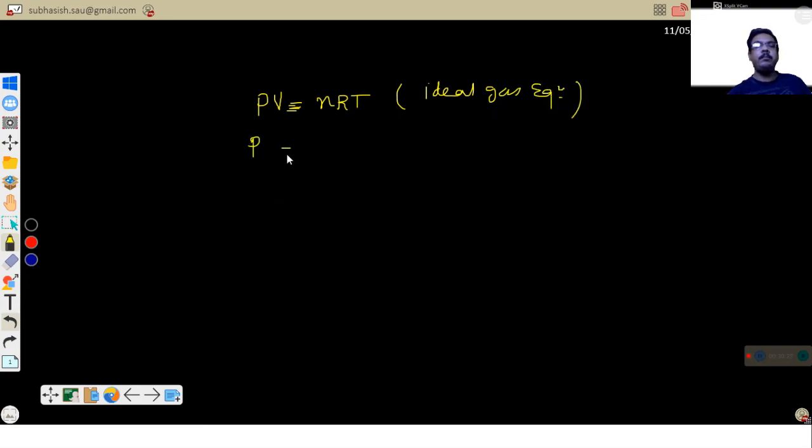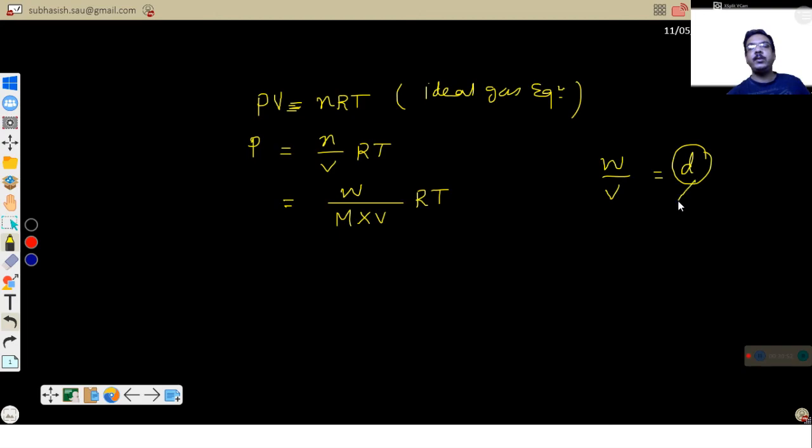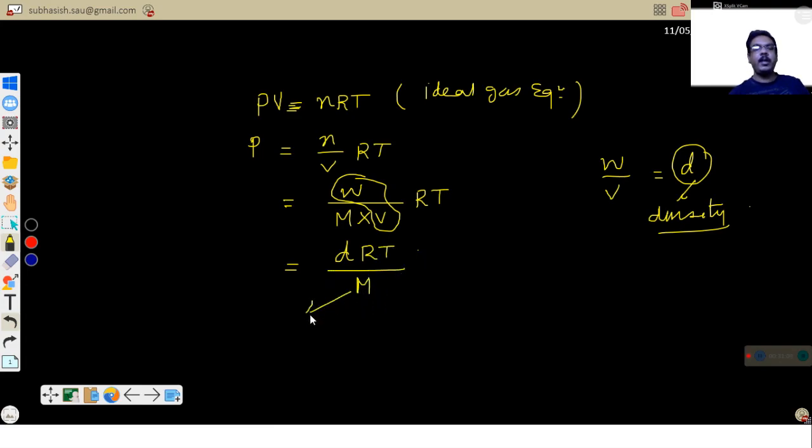Now you can write P equals n by V times RT. n means number of moles, which is substituted by W by M, so P equals W by M times V times RT. Now W by V equals density, so W by V is replaced with density: P equals dRT by M. This M is molar mass.